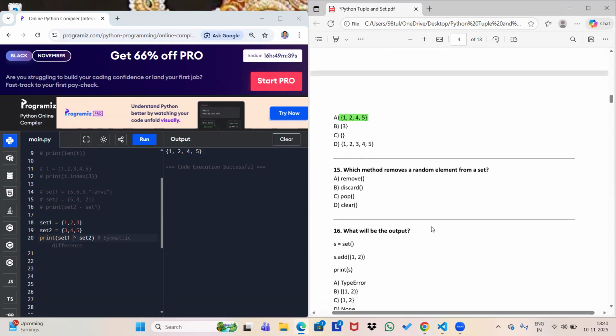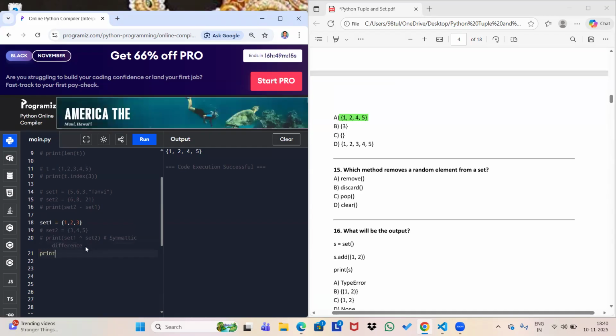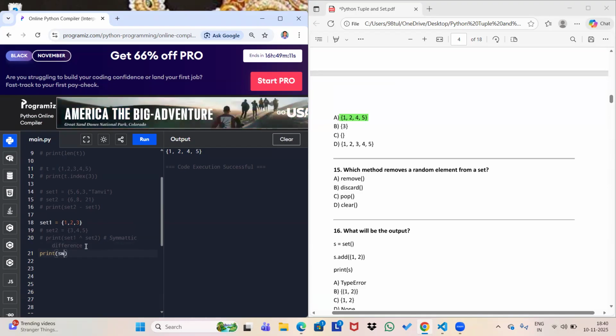Let's move to the next one, which is: which method removes a random element from a set? If you use remove, then you have to pass the parameter which you want to remove. Let me show you with this example. Let me comment out. Suppose I'm using print here. Let me first do this in a simple manner.